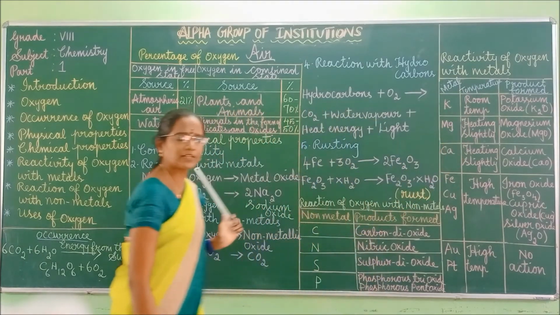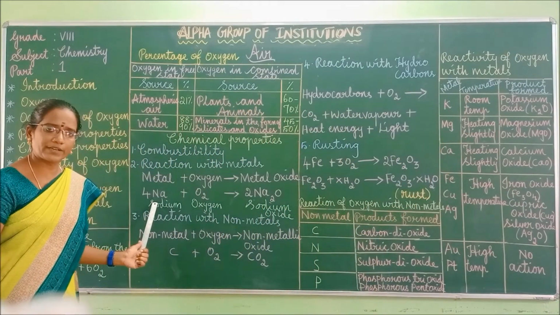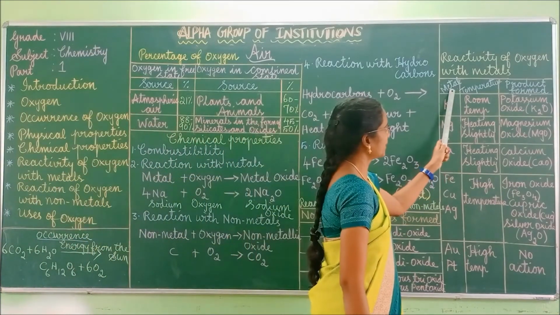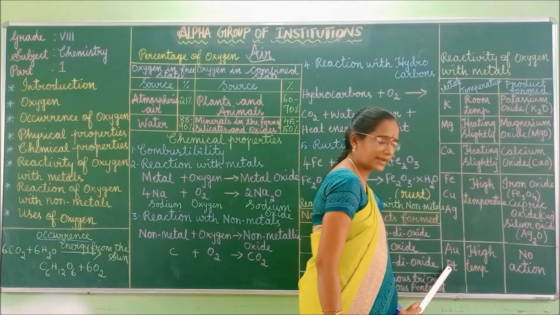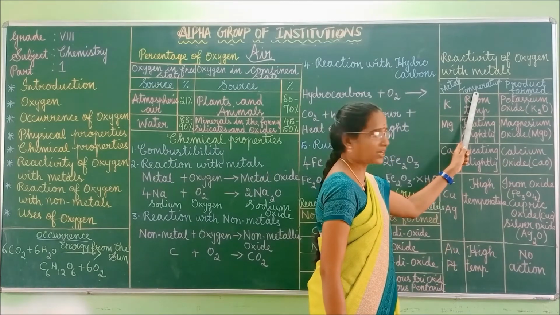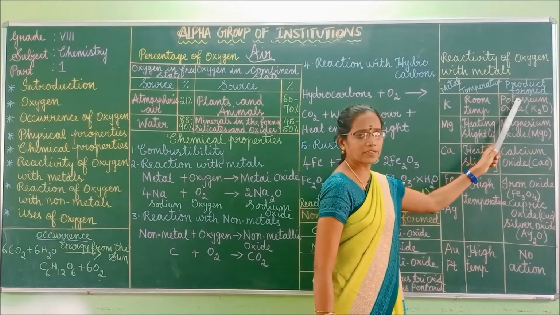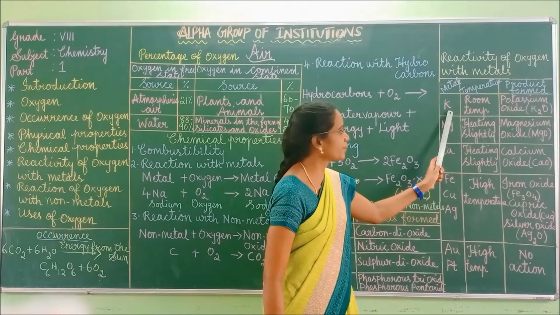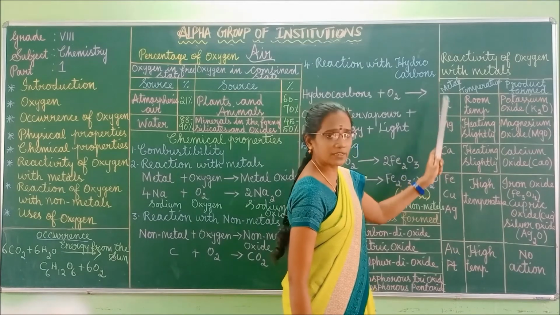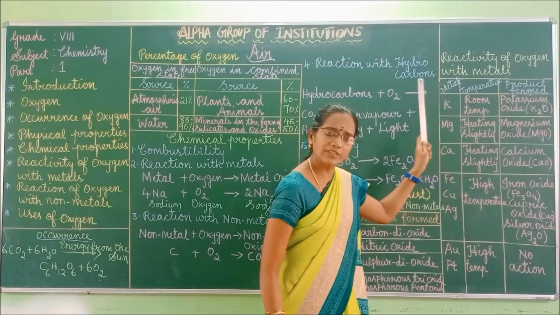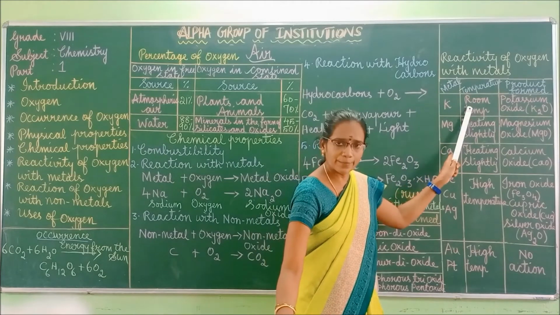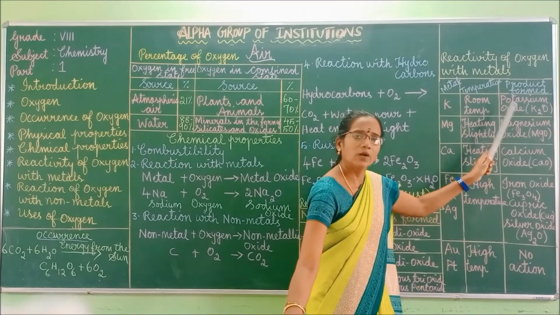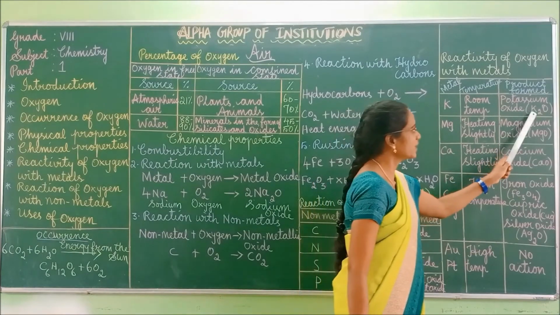So now we can see the reactivity of oxygen with metals. Here only one metal we saw, sodium. Now we are going to see some other metals also. Here the metals are given, then the temperature level, and then what product we are getting. First one, metal K is potassium. Potassium reacts with oxygen at room temperature and forms potassium oxide. What is the formula of potassium oxide?